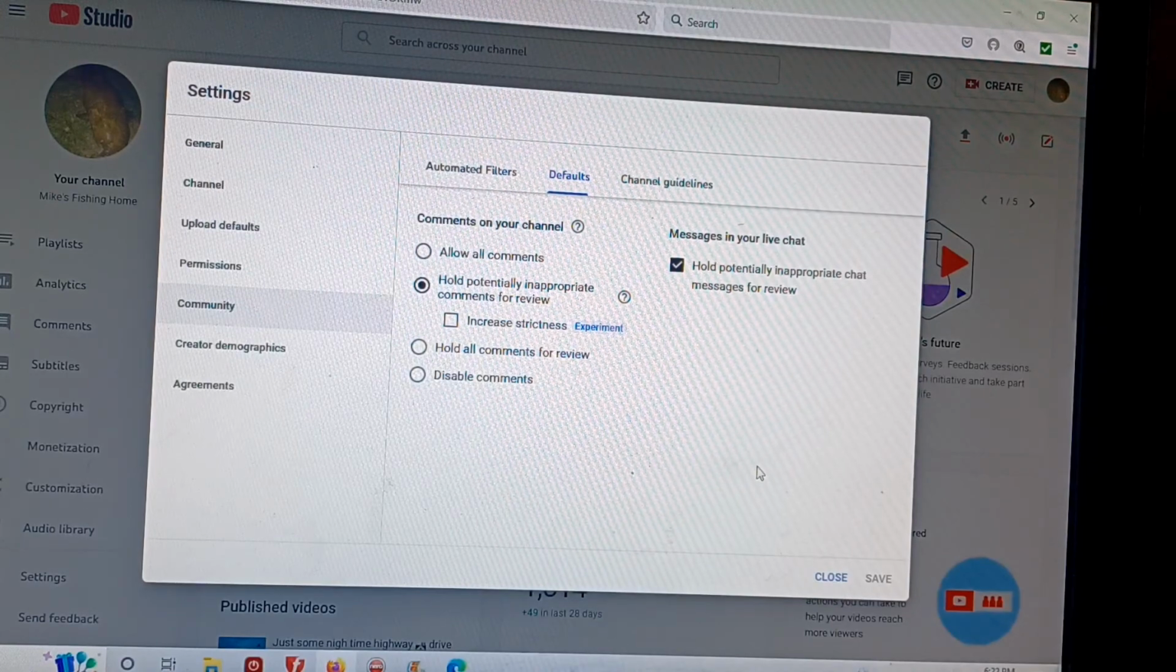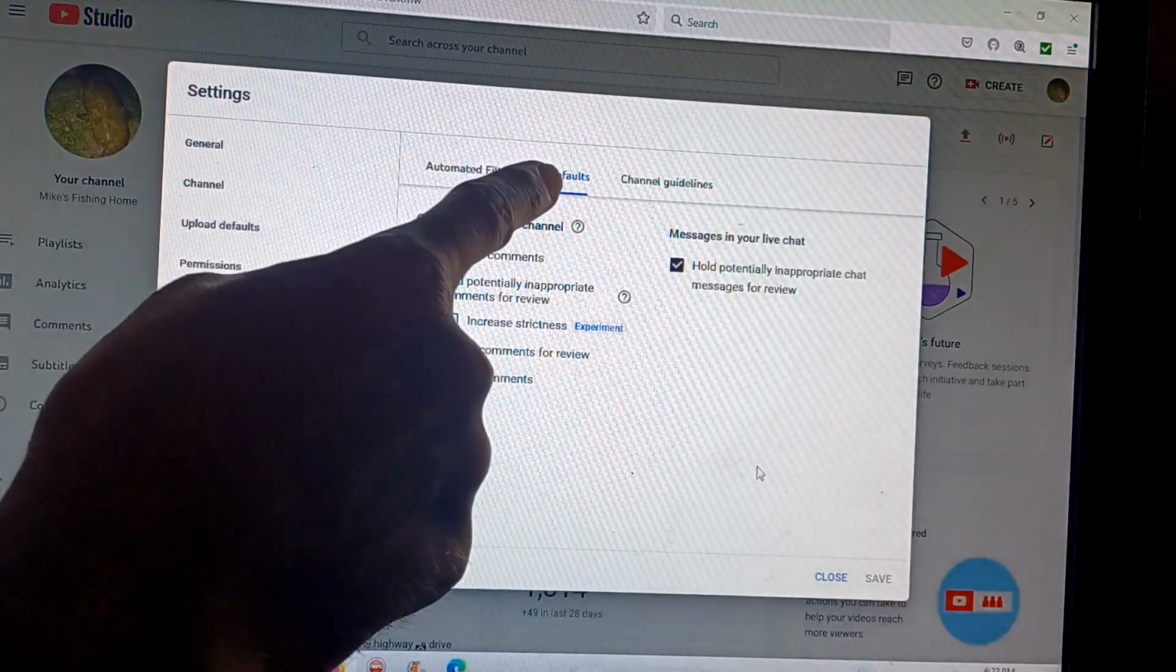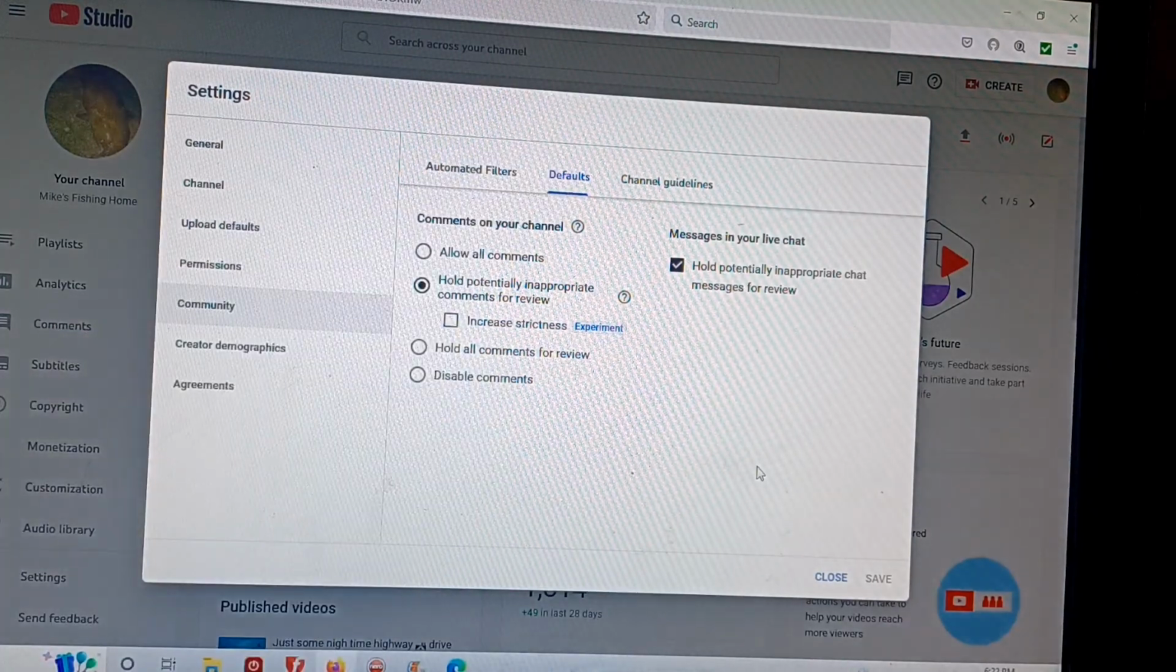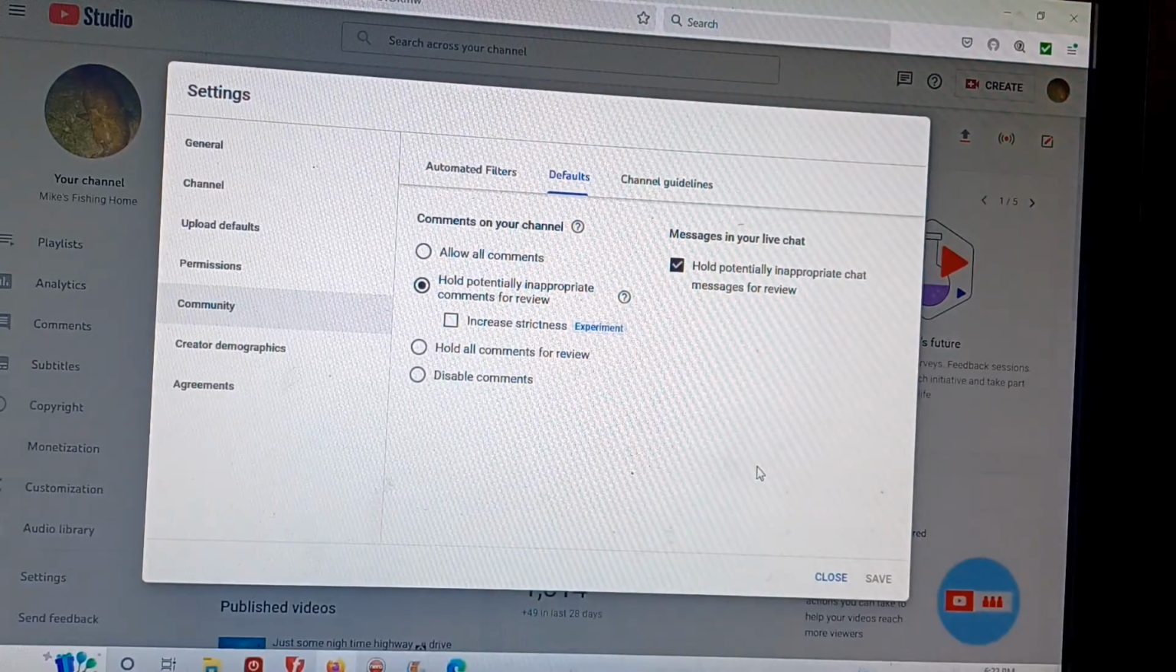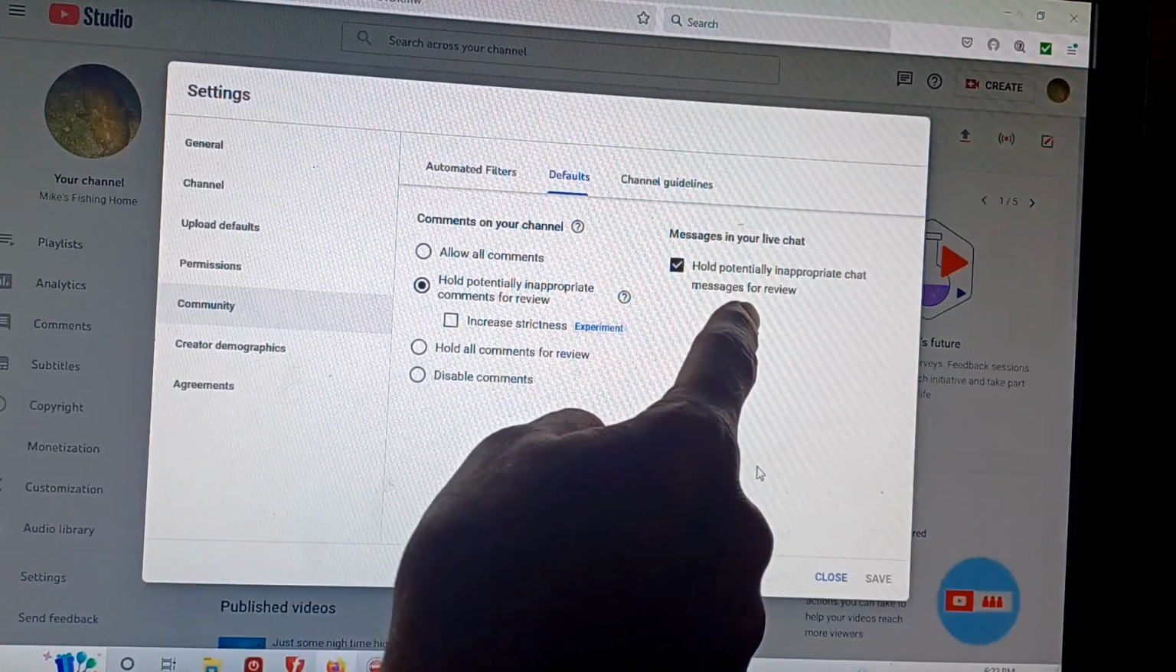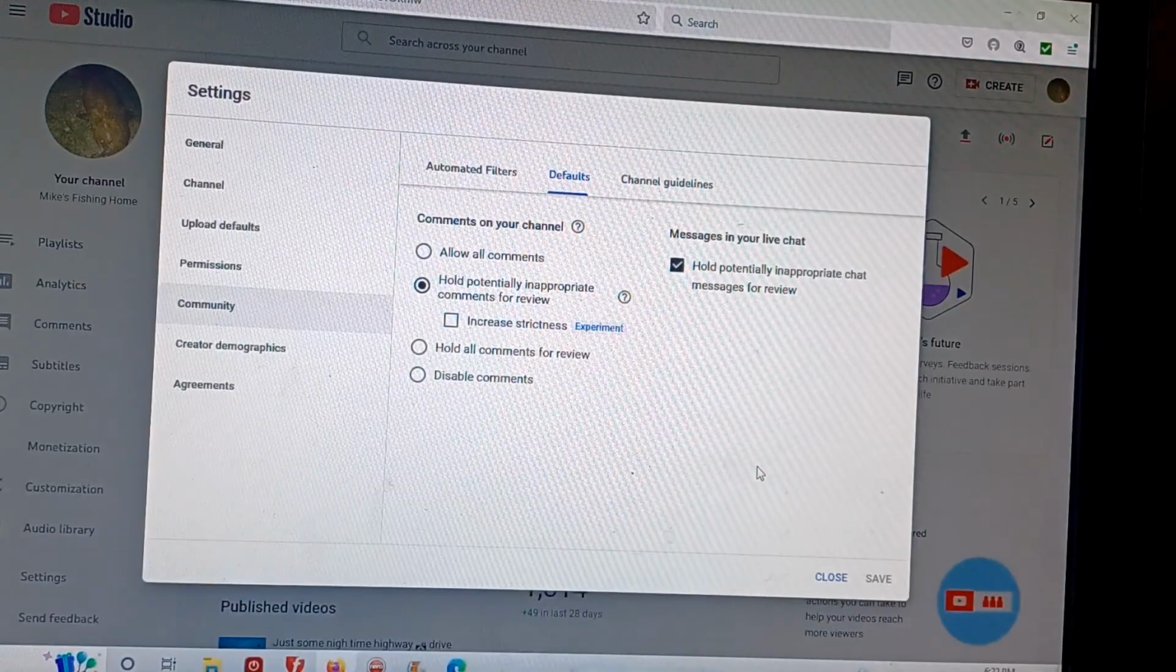Go to your studio, go to community, go to defaults, and you're going to want to check that, and you're going to want to check that. It says hold potentially inappropriate comments for review. And then this one over here is the same thing except for chat.